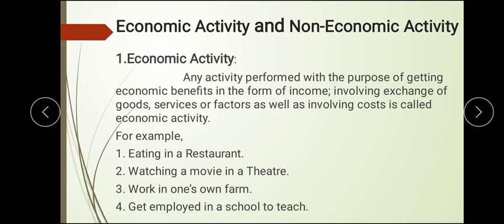So for economic benefit, when you are getting certain income involving exchange of goods or services, like you are purchasing anything with the help of money, all that comes under economic activities. Like you are eating in the restaurant, so you have to pay your bills. You have eaten good delicious food and you have to pay bills. You have watched a movie in the theater, no matter that you are not getting any product, but you have been entertained for 3 hours in the theater. So all that comes under economic activity.